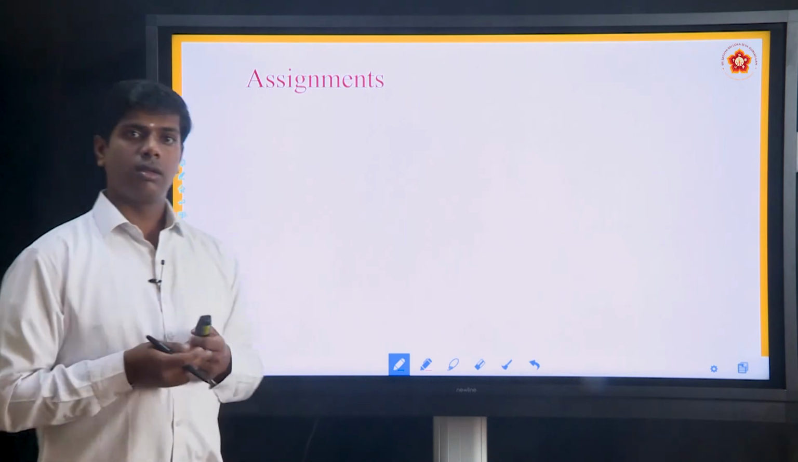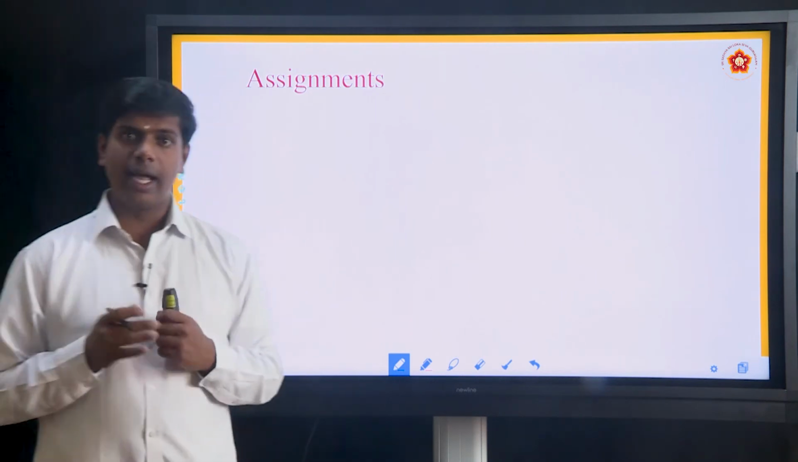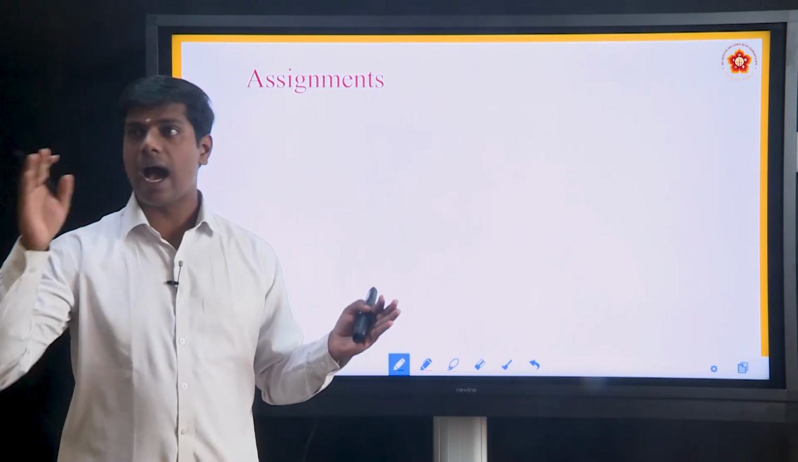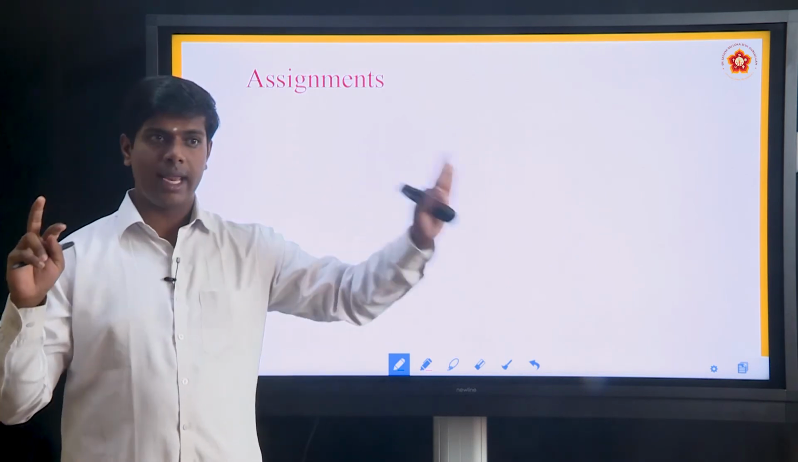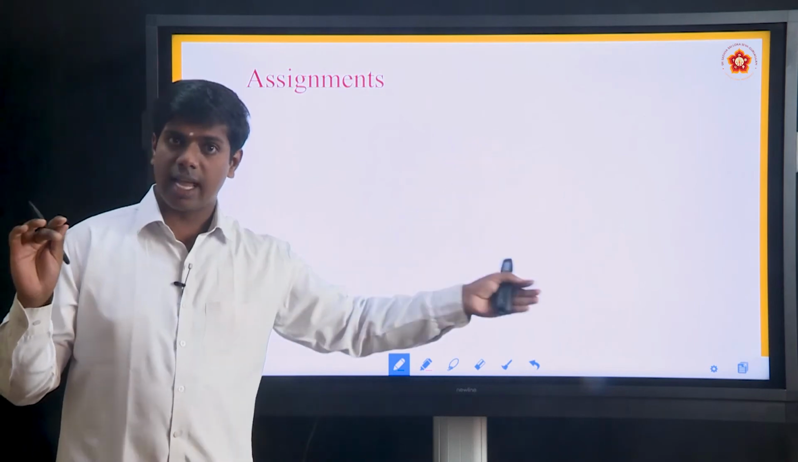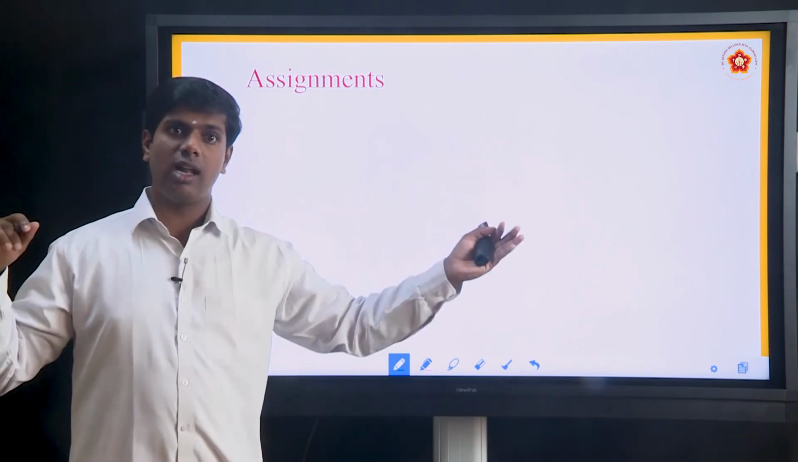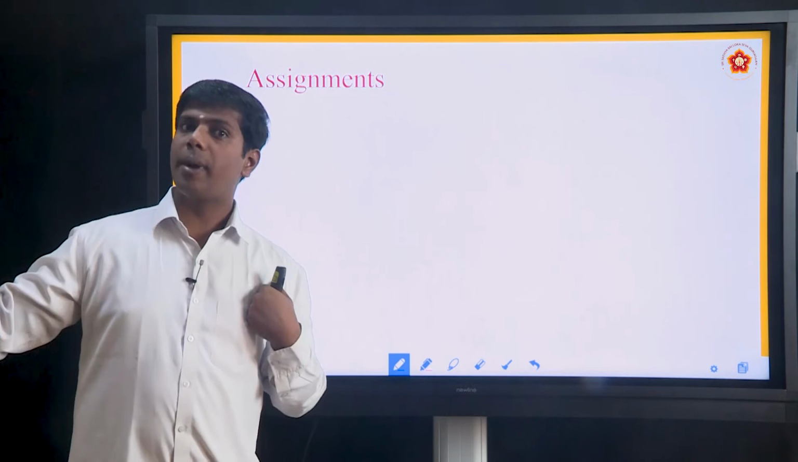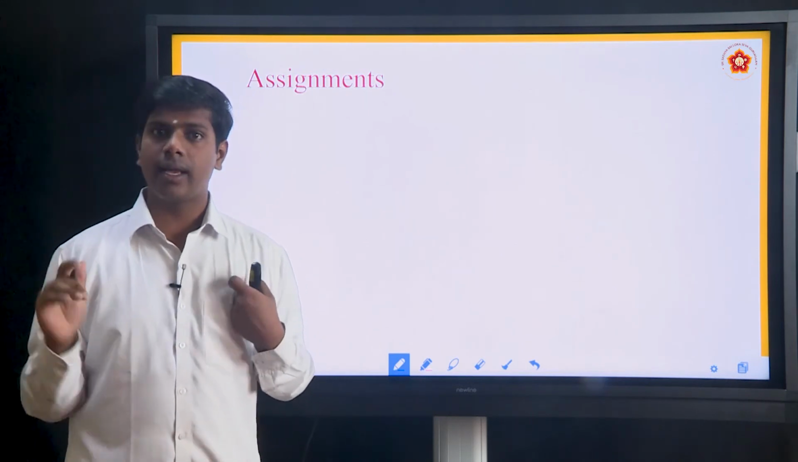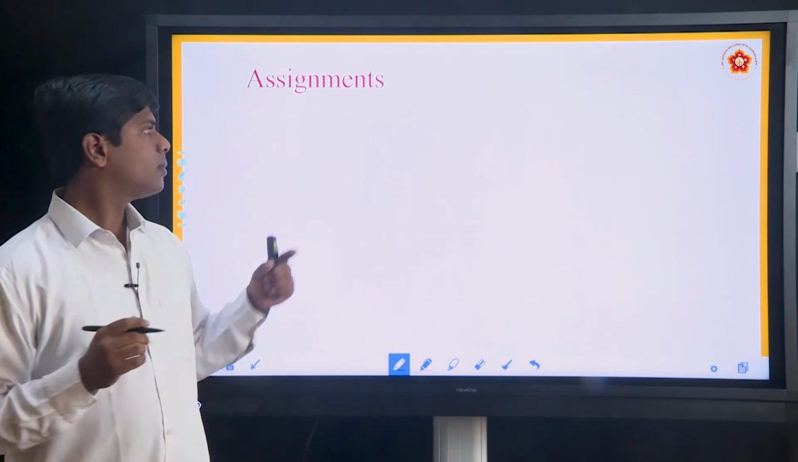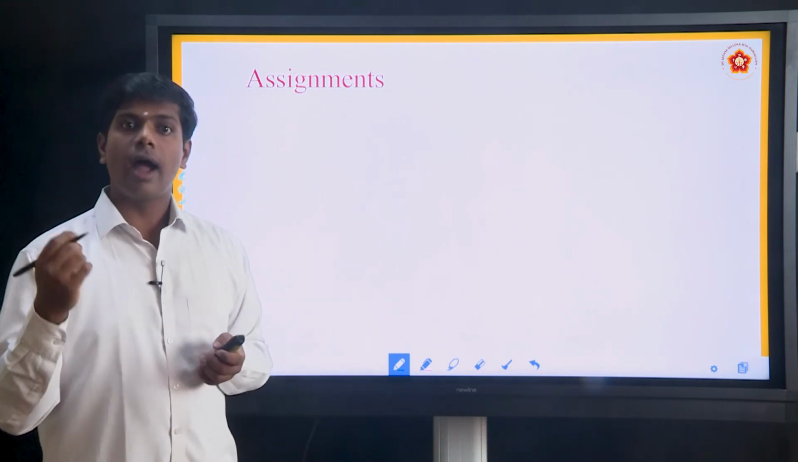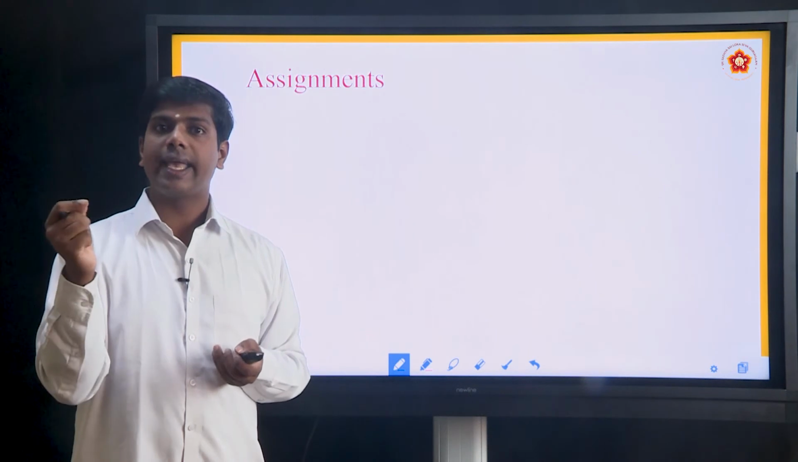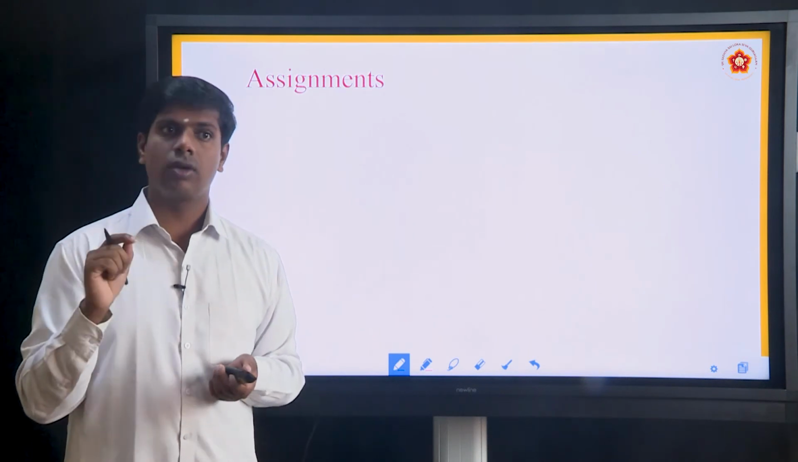For today's class, we have learnt about alkanes and alkenes, that is, hydrocarbons. Hydrocarbons are classified into two types. One is closed chain, also called aromatic. The other is open chain, called aliphatic. Again, they are classified into saturated and unsaturated compounds. Also we have learnt about alkanes and alkenes.